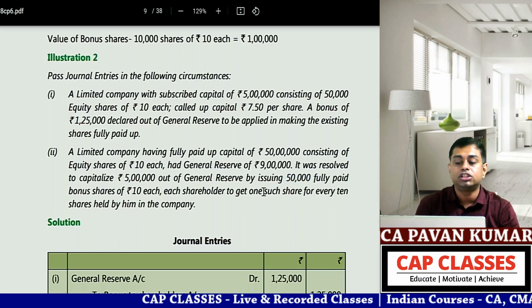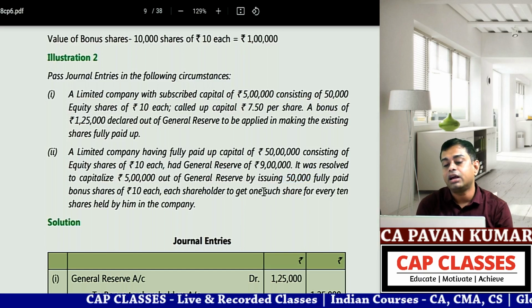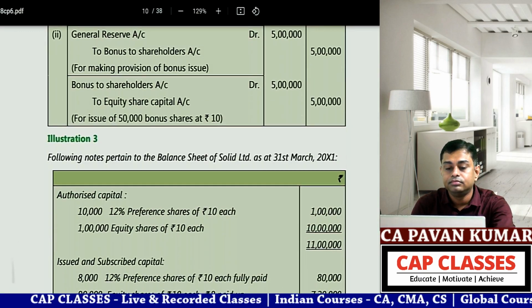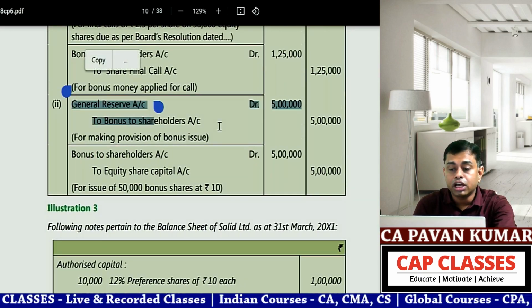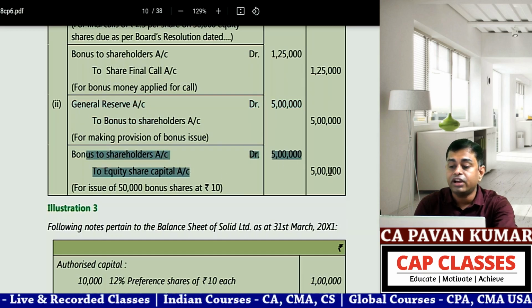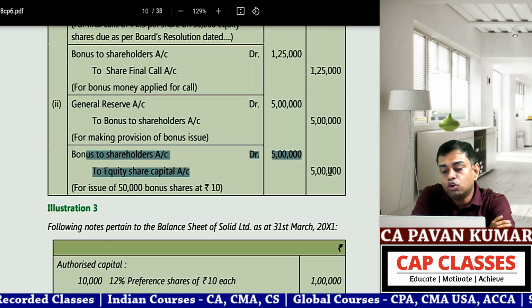General reserve to bonus to shareholders 5 lakhs. Bonus to shareholders to equity share capital 5 lakhs. That's all. That's it. Over.